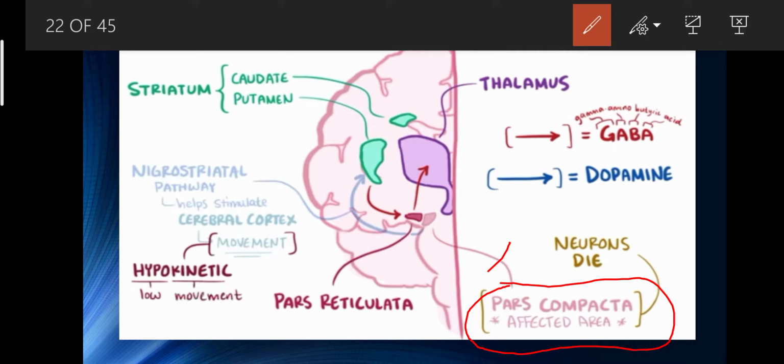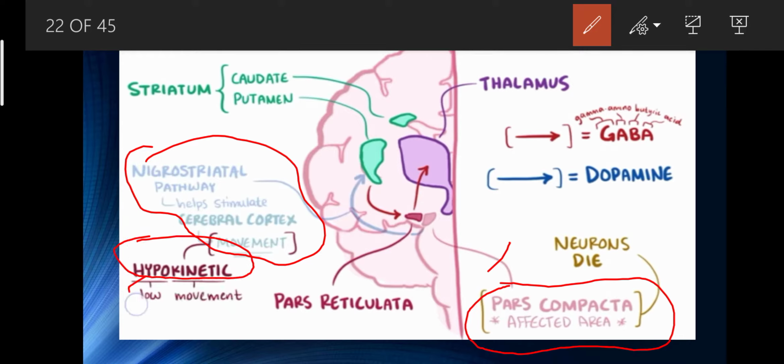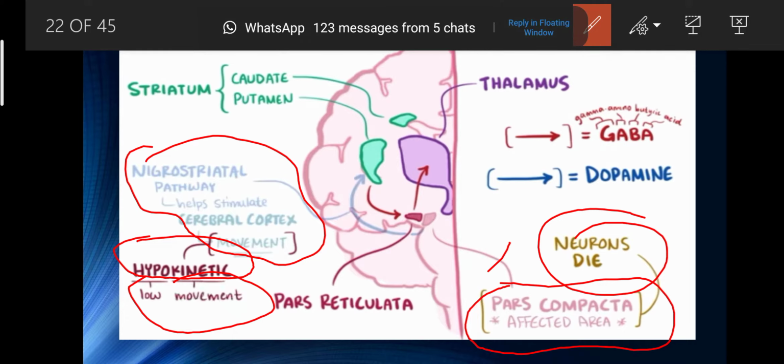It has intermediates like internal and external globus pallidus. Okay, so this whole process is affected in this. Then if this is affected, then hypokinesia can take place. It means low movement. Okay, so when this mechanism stops, the hypokinesia is due to the death of the neurons that connect between pars compacta and pars reticularis.